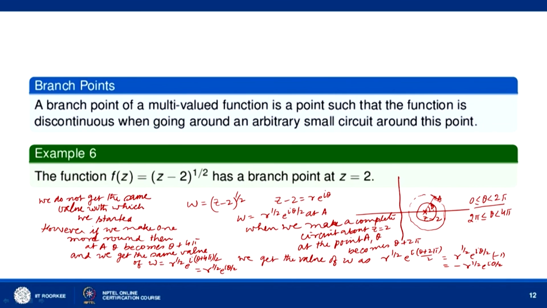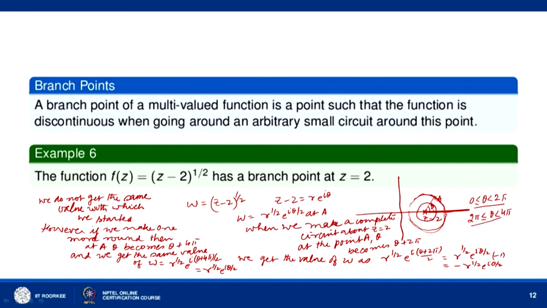And what we do is we draw this boundary. So, when we take a complete round here, we assume that we will not cross this boundary. We will go to the other branch after one complete round, to get another single valued function.